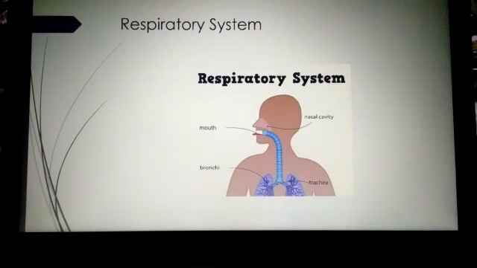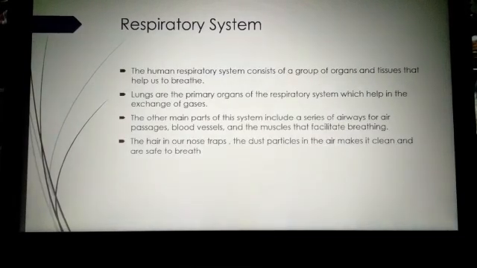So, this is our respiratory system. When we breathe in or inhale through the nose, the air travels down the windpipe and fills the lungs. The lungs are like two bags inside the chest. The air causes the lungs to expand and pushes the chest out.